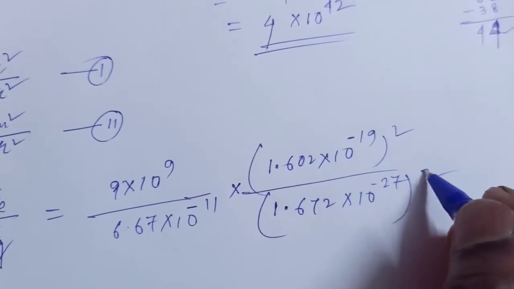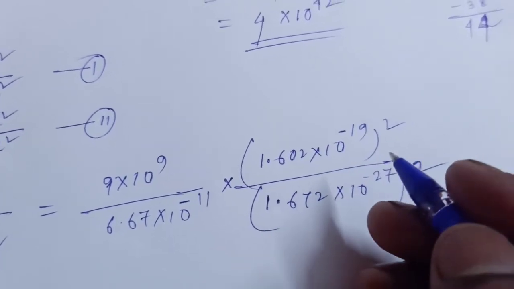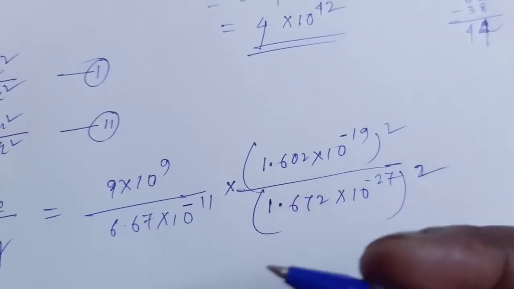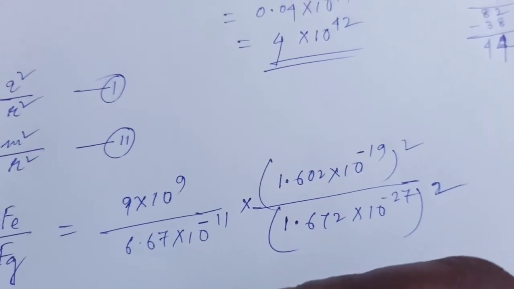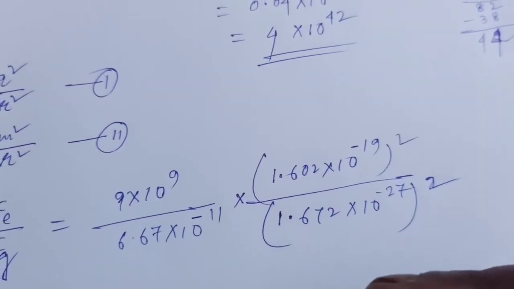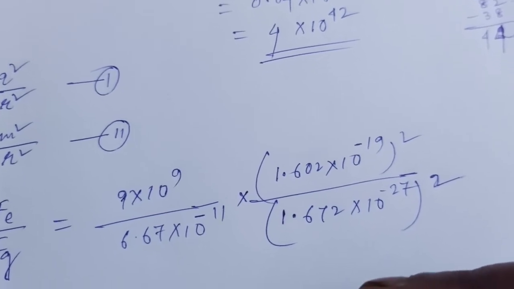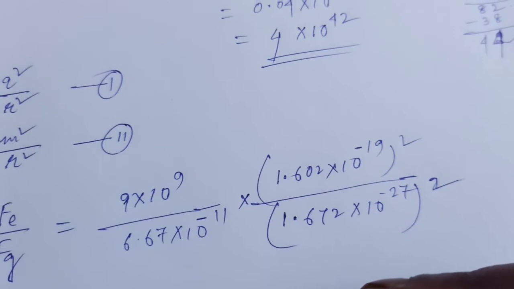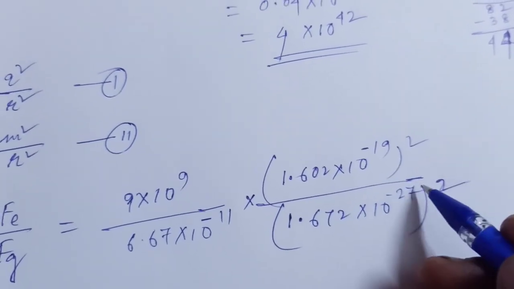In most books, this numerical is different. The question may ask for the ratio for one electron and one proton, or here it is given as the ratio for two protons or two electrons.